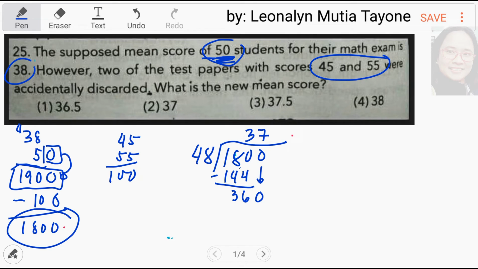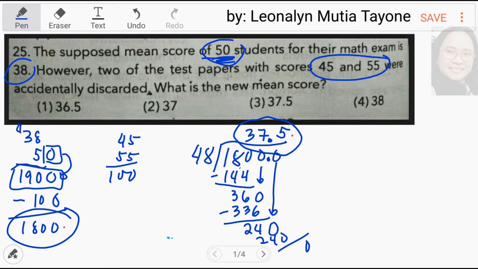7. 48 times 7, that is 336. 360 minus 336, that is 24. Mag-bring down ka pa ng isa pang 0. Lagyan muna natin ng decimal yan. Mag-bring down ka pa ng isa pang 0. 240 divided by 48, and that is 5. 48 times 5, 240. So, 0 na yan. Ito na yung sagot. Ito na yung bagong average, 37.5.